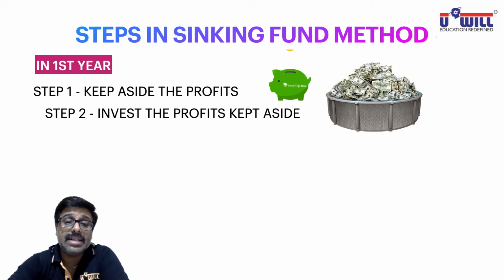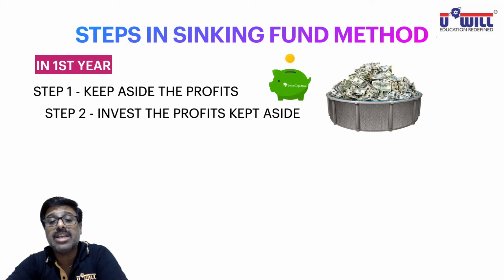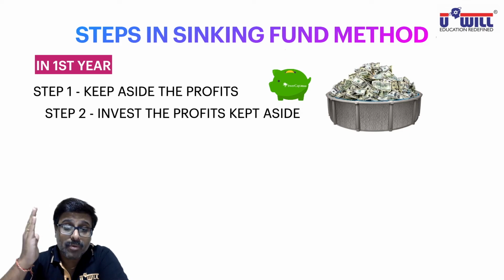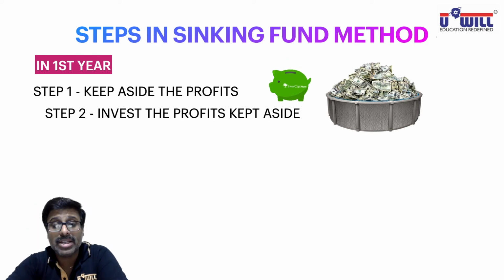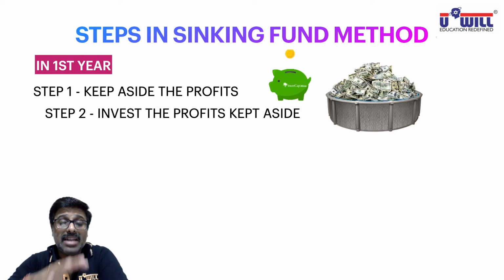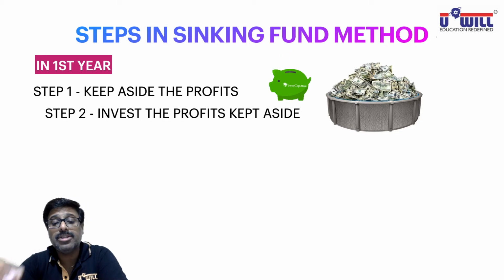Second step, invest the profits kept aside. Normally you invest in government securities, which are called gilt-edged securities, G-I-L-T, so that the money is safe. You cannot invest in shares or mutual funds, where the chances of the value of investment going down are also there, and because of that you may not be able to repay the debenture holders. So you must invest in government securities, where the money is safe and secure.